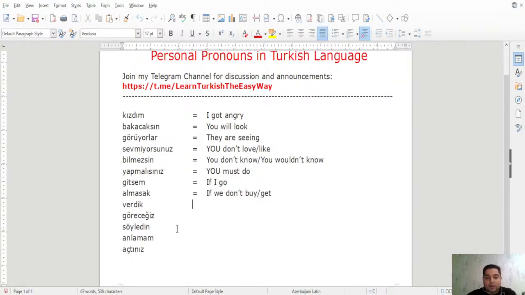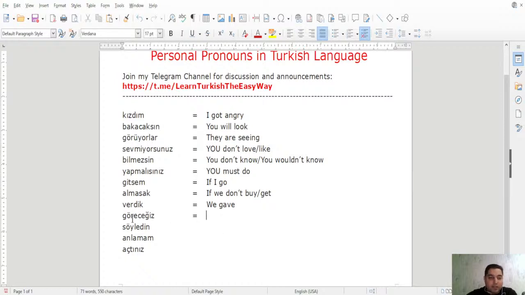Another one, verdik. Vermek is to give, and d ending is past tense, right? Verdik. D, do, past tense endings. And then we have K, again K. It was we, right? We gave. That's how we understand it is we.